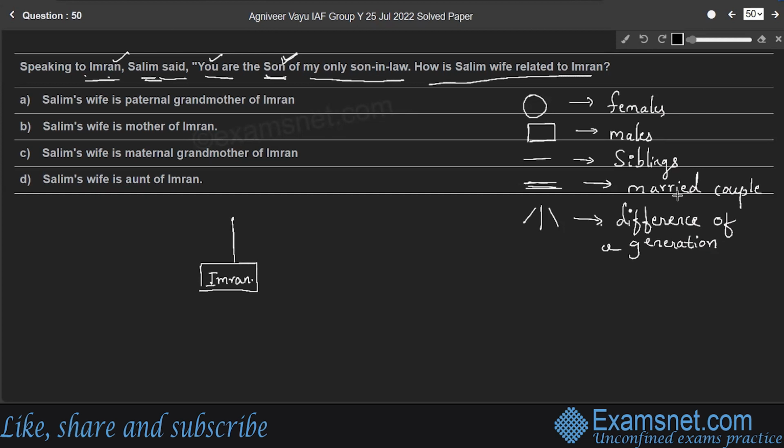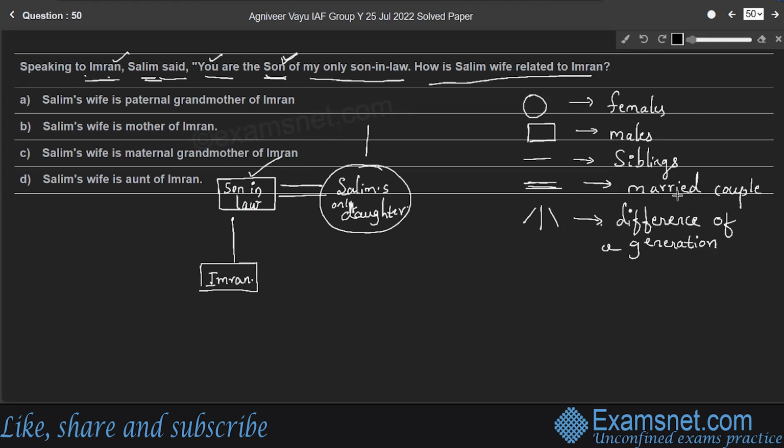So Imran is the son of a man who is the son-in-law of Salim. That means this son-in-law is married to Salim's only daughter, and their son is Imran.